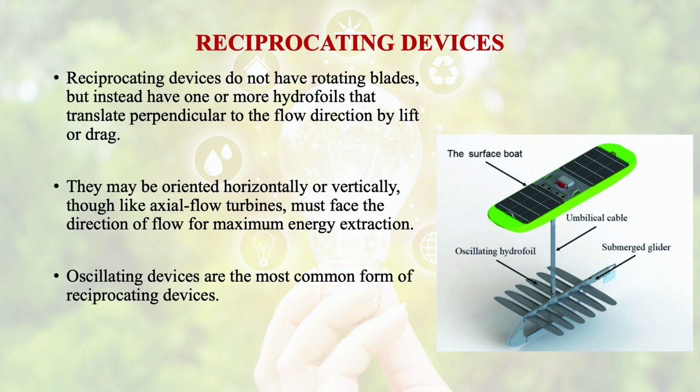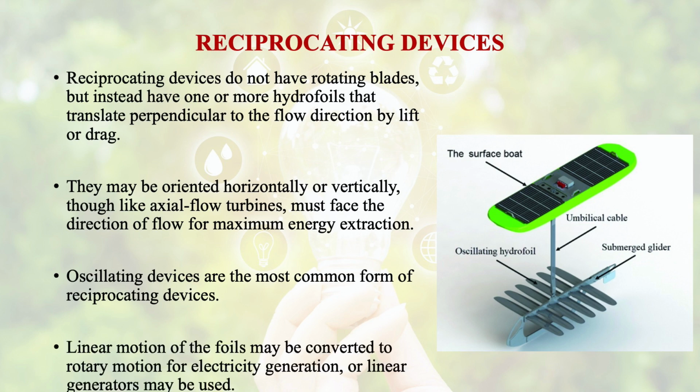Oscillating devices are the most common form of reciprocating devices, and they are installed for the generation of tidal energy also.